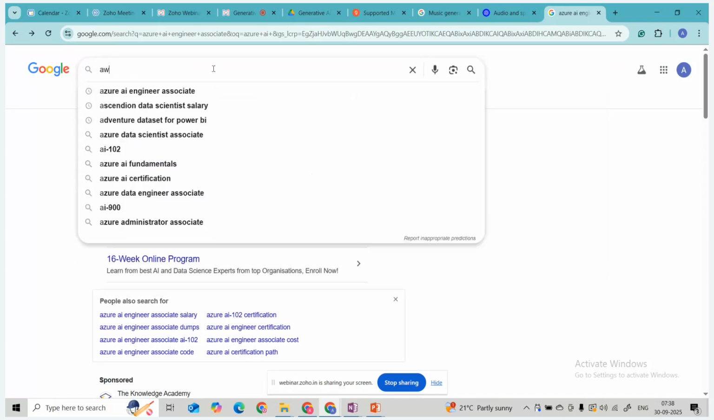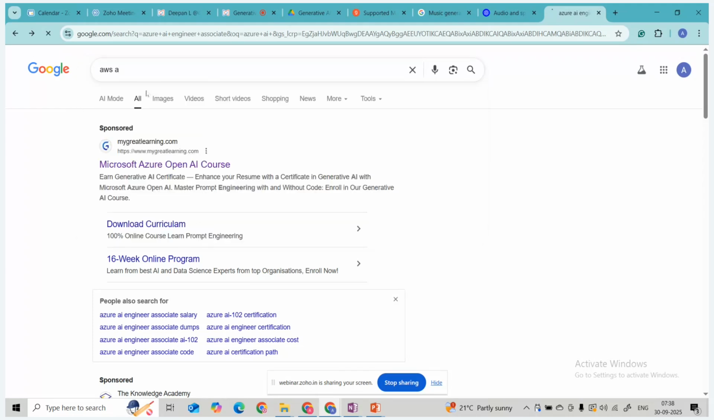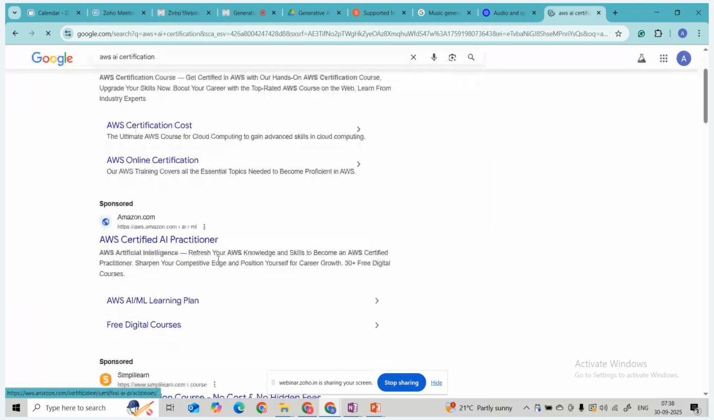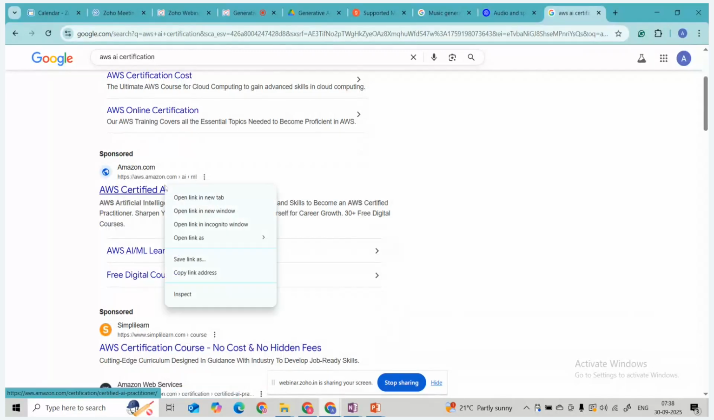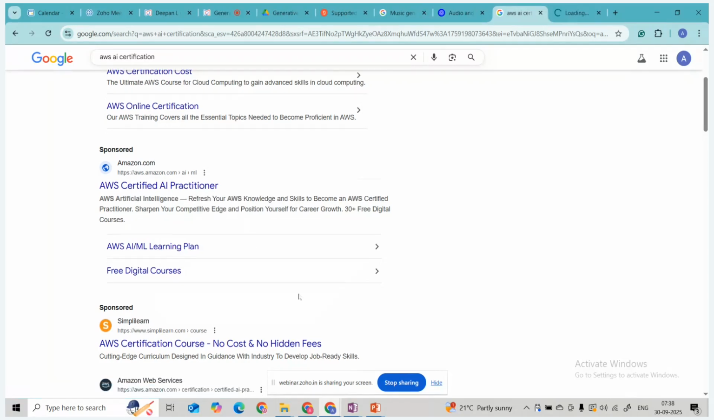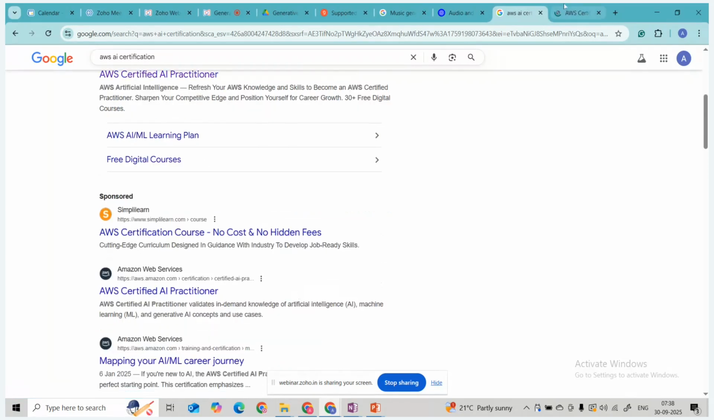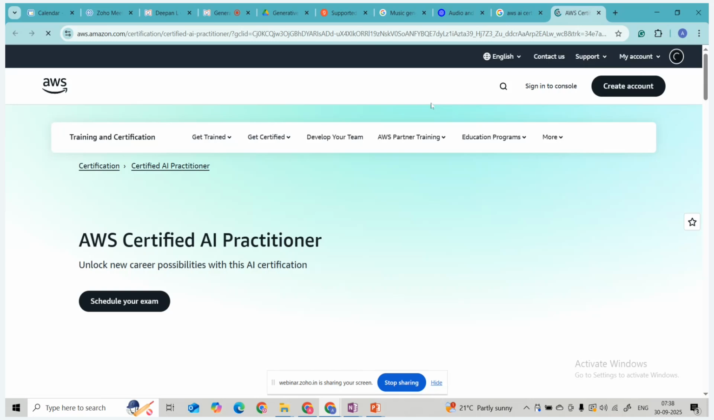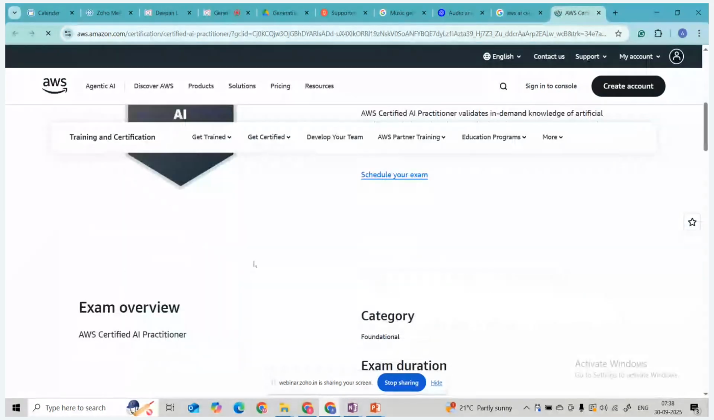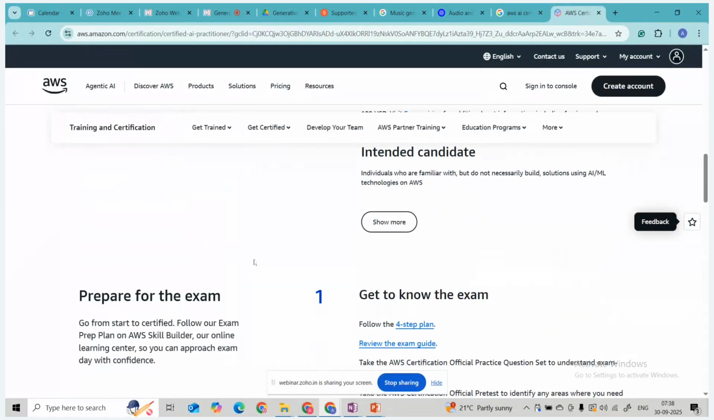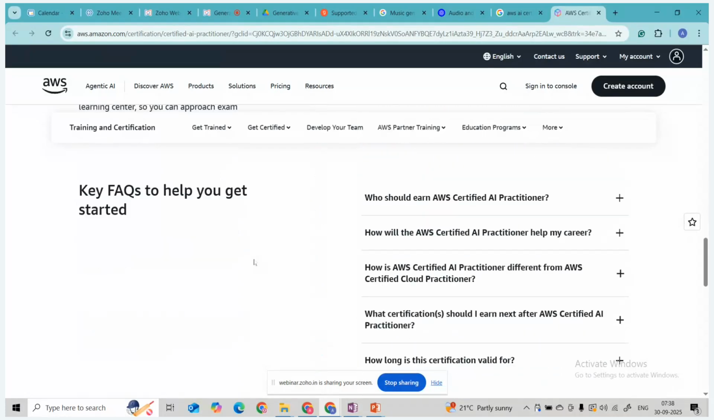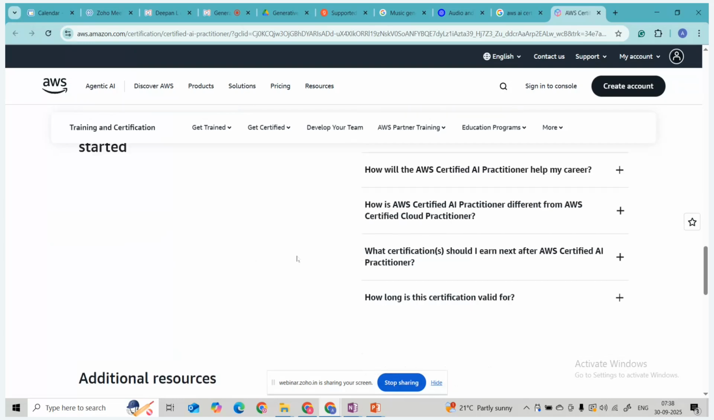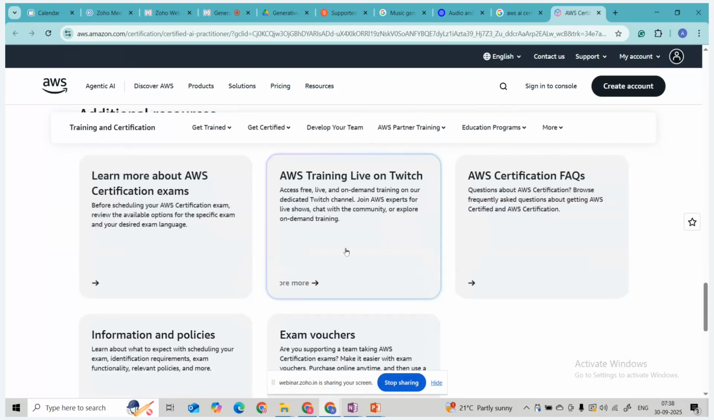AWS certification, cloud practitioner. But in the cloud practitioner we require some basic understanding of cloud, guys. I will be covering the things required for AI applications: what is SageMaker, what is AWS Bedrock, then AI policy. So I will explain this part. Definitely you can explore this certification part.